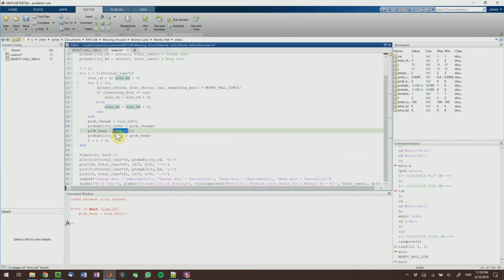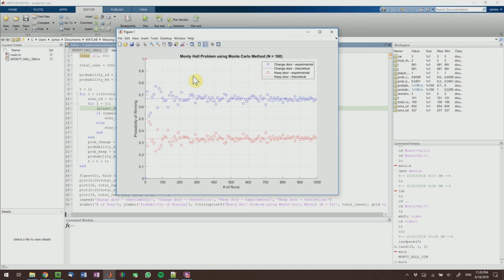I made a mistake here on line 21. You want to make sure you divide the wins of keep door by i, the number of rounds, just like we did in here for change door. When that finishes running, this figure will pop up, and on the x-axis we have the number of runs. So we went from 1 to 1000, and on the y-axis we have the probability of winning. The blue represents the change door situation and red represents the keep door situation. And I plotted these dotted lines at 66% for change door and 33% for keep door.